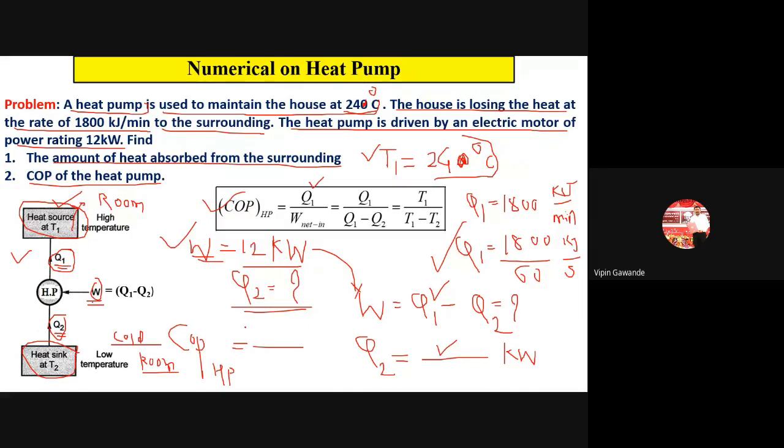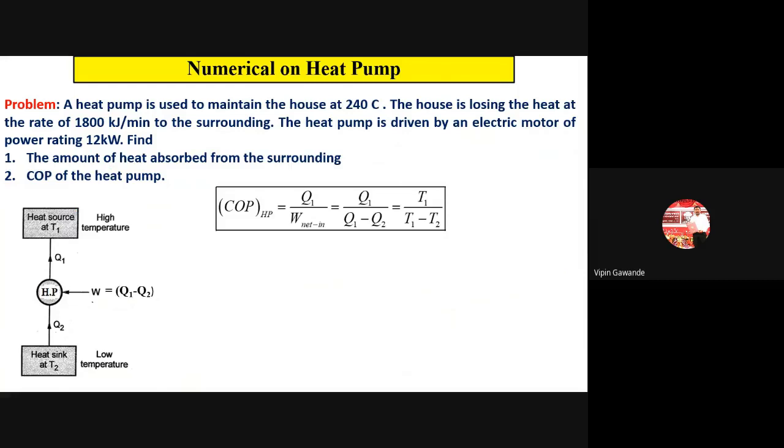So two things we have to calculate. We have to calculate the value of Q2, which comes from this formula. And we have to find out the value of COP, which comes from Q1 divided by W. The most important thing here is, first, you have to understand what is given in the problem. That is very important. Afterwards, you can calculate the other things.